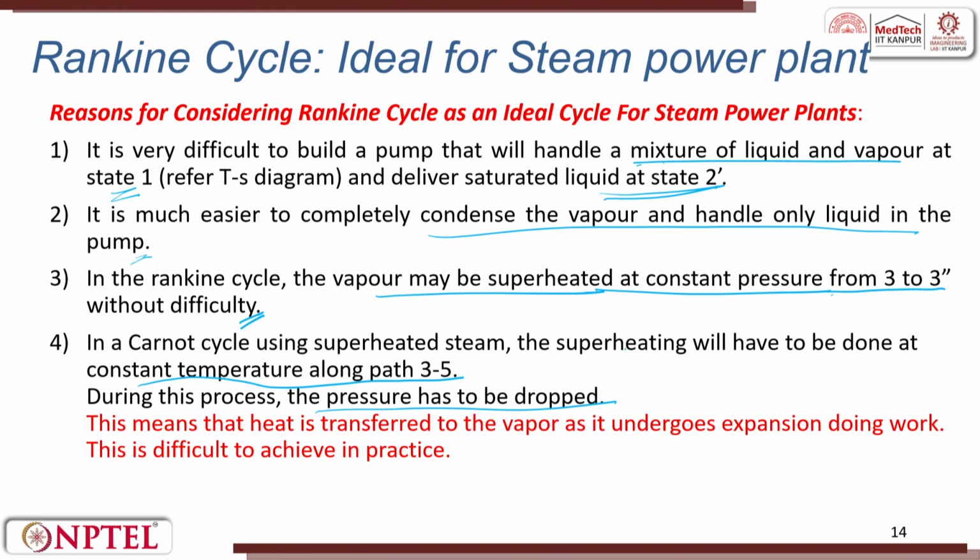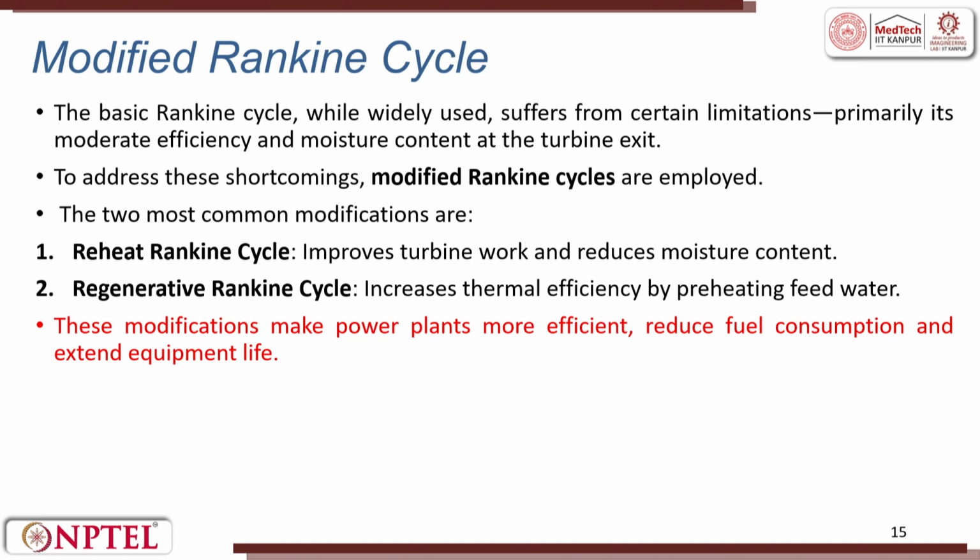This means that heat is transferred to the vapor as it undergoes expansion during working. This is practically impossible or very difficult. That is why we always talk about the Rankine cycle when the vapor cycle is discussed.